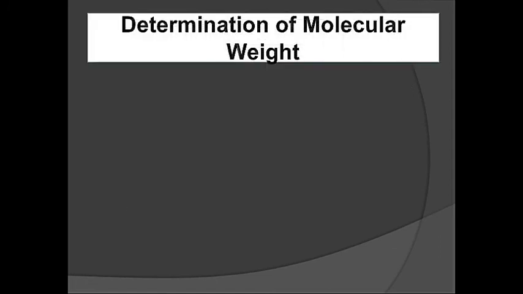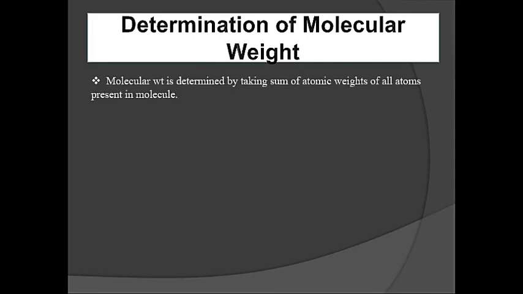Then we try to see the determination of molecular weight, how the molecular weight is determined, because that is also important. We know the atomic weight. Atomic weight is nothing but the number of protons and neutrons. So molecular weight is determined by taking the sum of all the atomic weights of its constituents. So whatever atoms are in that molecule, if we add their atomic weights, you will get the molecular weight.